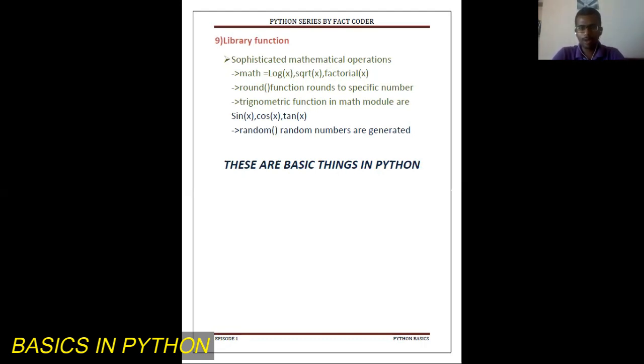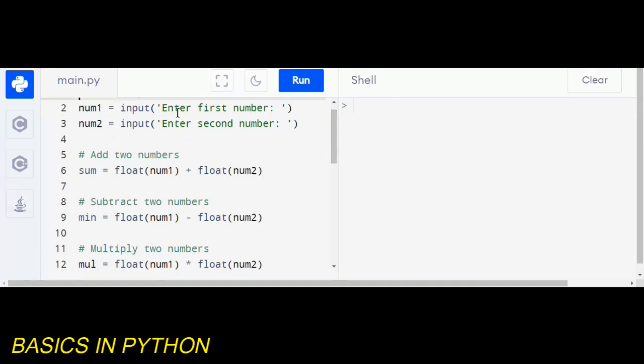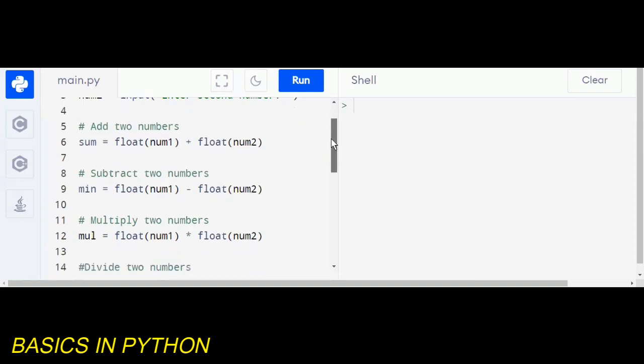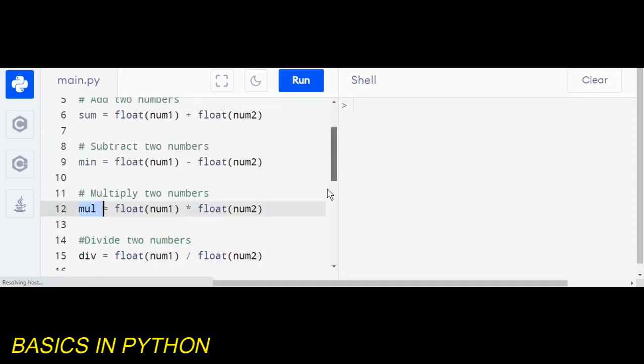So let's run a program for a clear understanding. This is a basic program to perform the basic arithmetic operations found in Python. Here in number one, I'll be getting the input of the first number, number two the second number, and I'll be adding, and that will be stored in sum. Sum equal to float of num1 plus float of num2, and I'll be subtracting, which will be stored in minimum. I'll be multiplying, which will be stored in mul, and finally I'll be dividing, which will be stored in div.